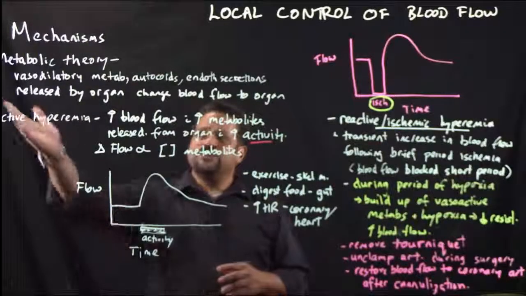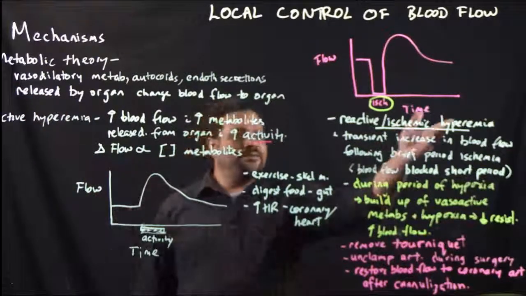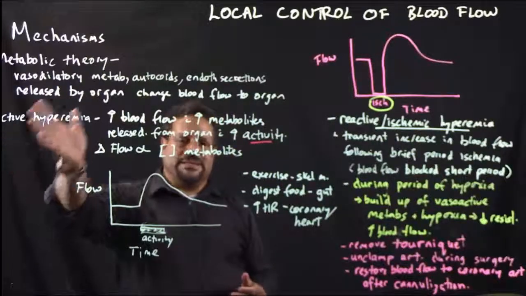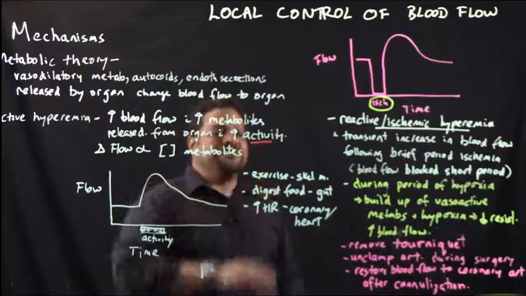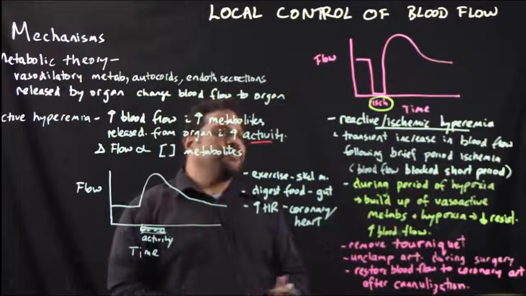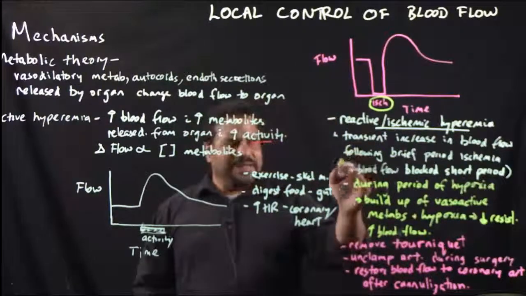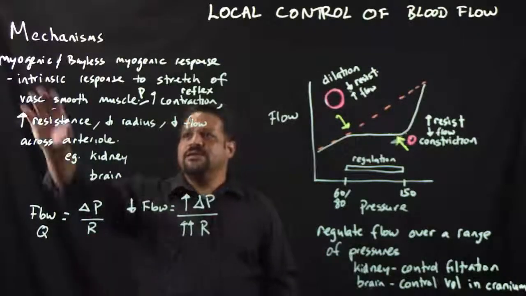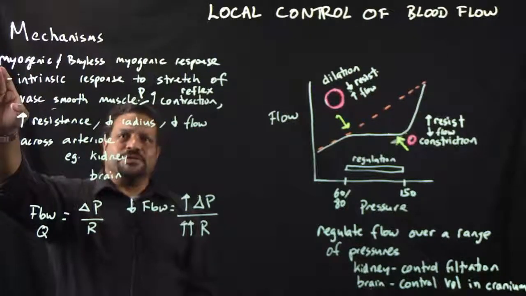So we have these two metabolic theory mechanisms. You have active hyperemia and reactive hyperemia. Active hyperemia is basically an increase in blood flow with an increase in activity of that tissue. For reactive hyperemia, you're going to have an increase in blood flow following a period of ischemia.